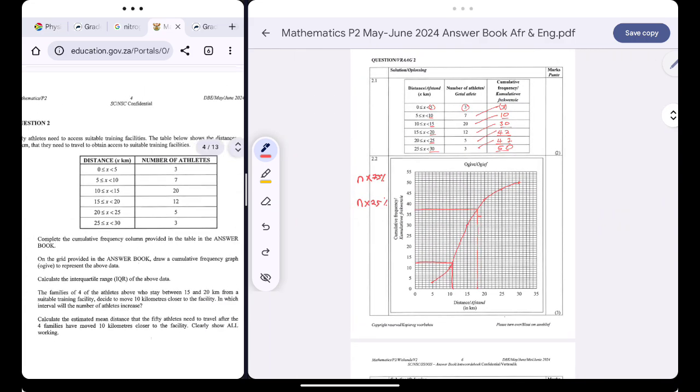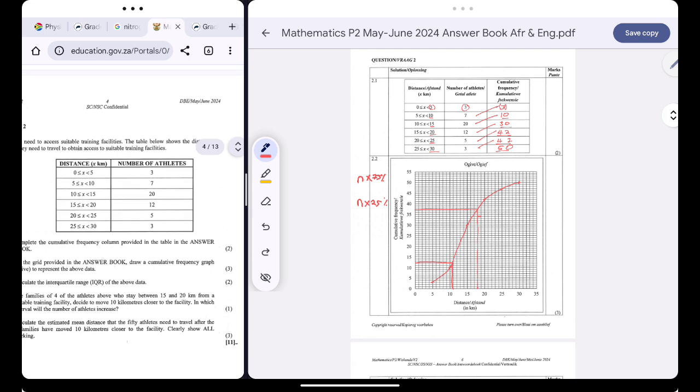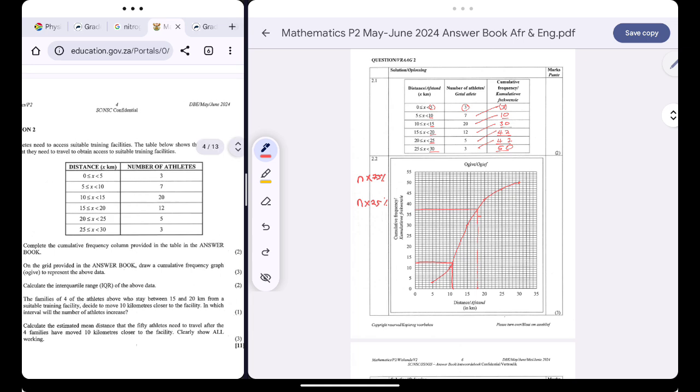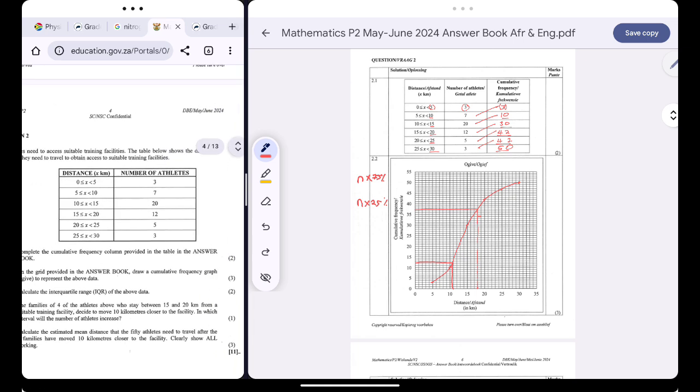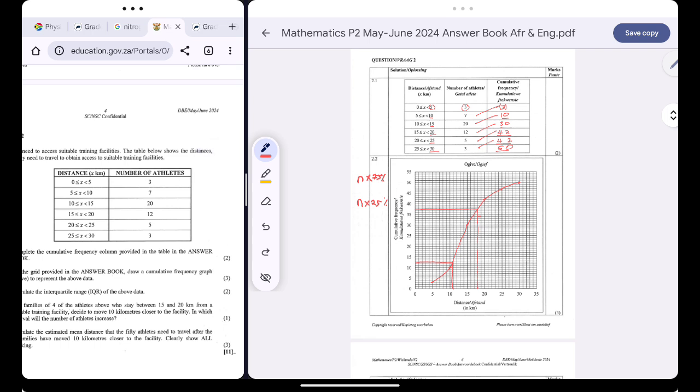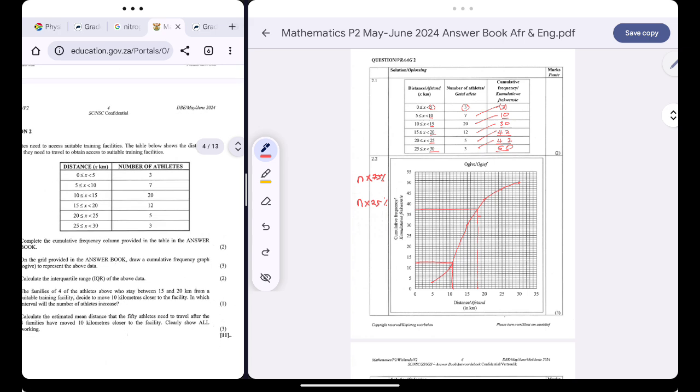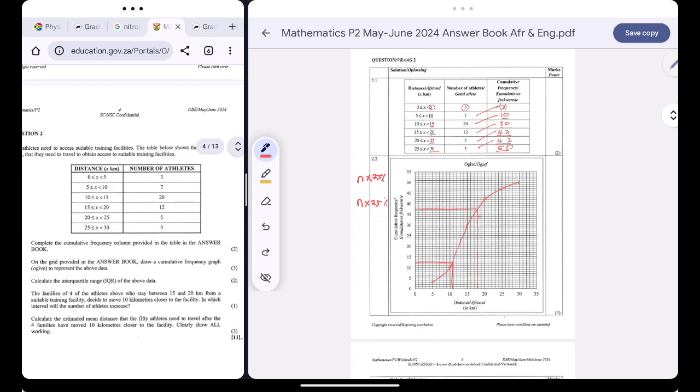the families of four of the athletes above who stay between 15 and 20 kilometers from the suitable training facility decided to move 10 kilometers closer to the facility. In which interval will the number of athletes increase?